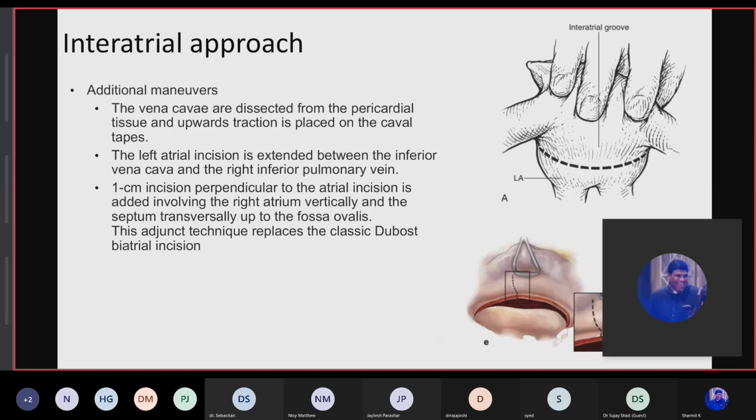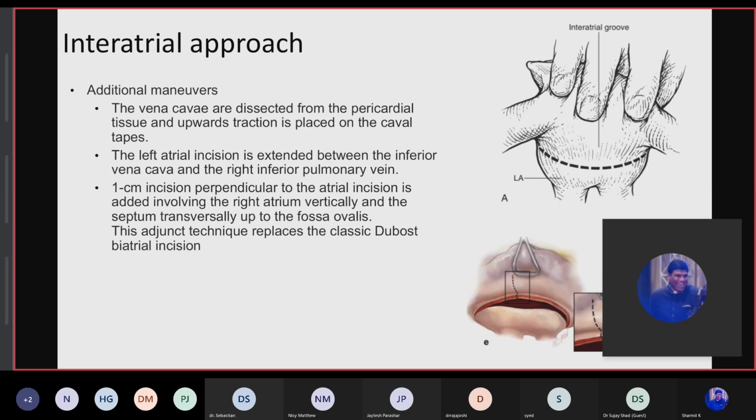The additional maneuvers you can use in this interatrial approach to expose more of the mitral valve: we can dissect the venae cavae from the pericardial tissue, and upward traction can be placed on the caval tapes. And even the LA incision can be extended between the IVC and RIPV, and even a little bit in the superior area on the SVC.